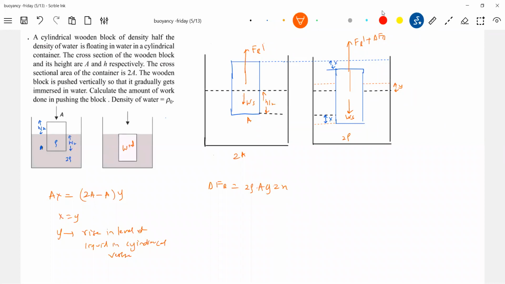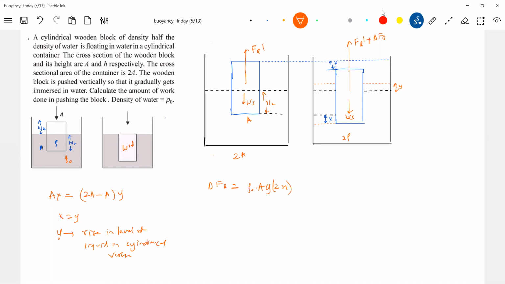What is the density? Okay, density of water rho naught. Okay, I think yeah, we'll keep it rho naught, not 2 rho. I think it's not needed. In terms of rho naught only we'll express it. We'll agree that this is something very important. Okay, let's get into the calculation.